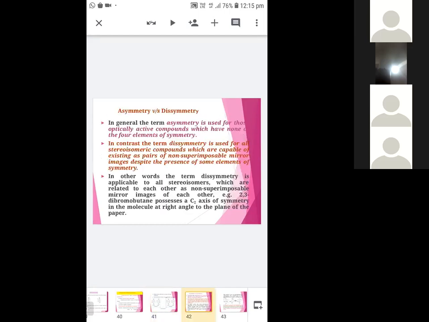The next terms are asymmetric and disymmetric. Asymmetric, that you know very well: 4 different groups attached to an atom is known as asymmetric, and it is optically active, and there should not be any symmetry element. Disymmetric is also optically active and non-superimposable, but it possesses a C2 axis of symmetry, or any one of the symmetry elements.